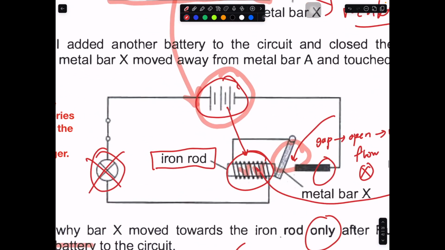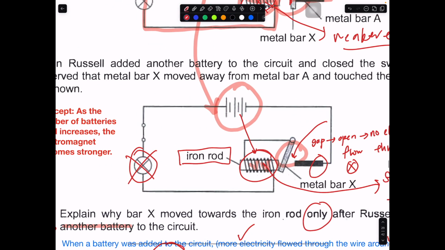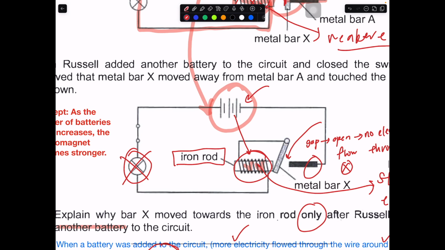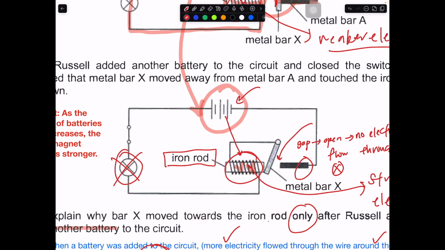So it's trying to say that when I add 3 batteries, supposedly the iron rod is already a very strong electromagnet. It should be able to attract all kinds of magnetic material to open up the circuit. But somehow when you change to Y, it just remains here. It is not being attracted. It means that number 1, it is a non-magnetic material, which cannot be attracted by the electromagnet.